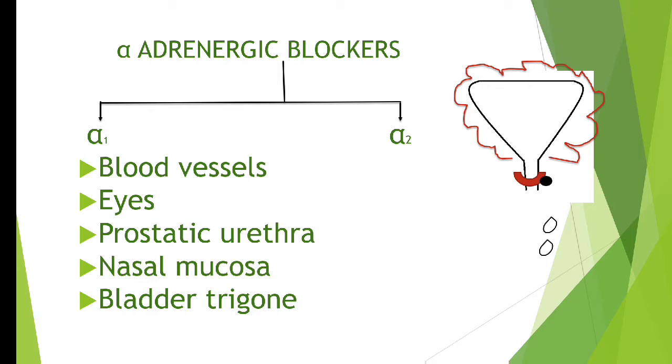But when you give any kind of alpha blocker, it will cause relaxation of the trigone and urine outflow will be increased. But this increase does not depend only upon relaxation of the trigone. In addition to that, we need to cause contraction of the detrusor also. So both will coordinate and increase the urine outflow.